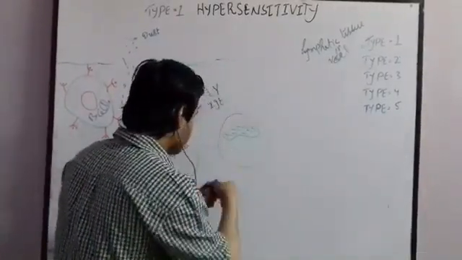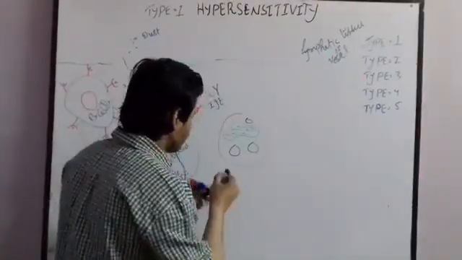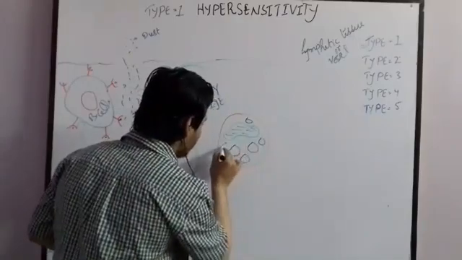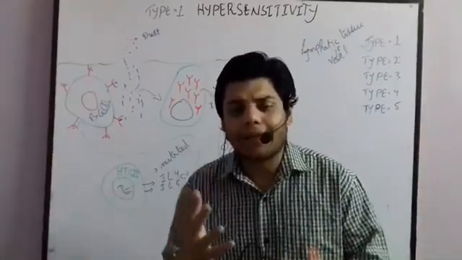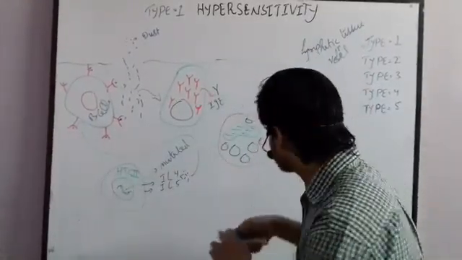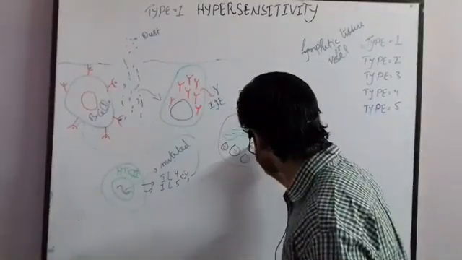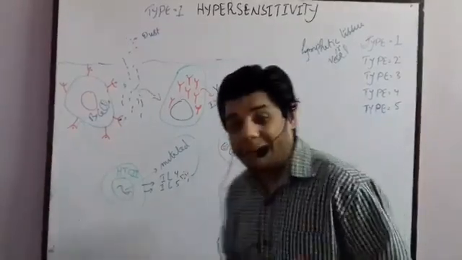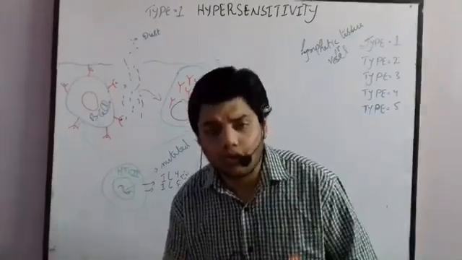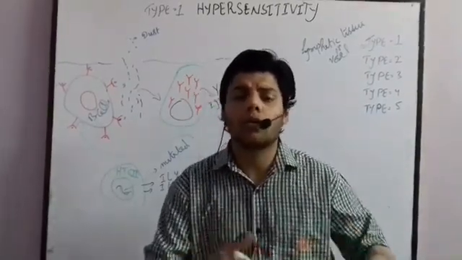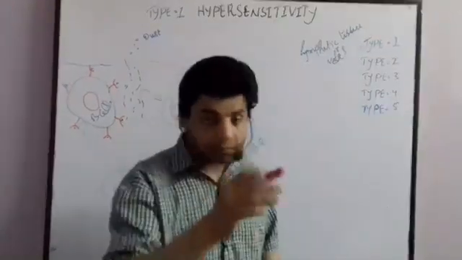So let me draw. Now these are the vesicles. Each vesicle contains chemicals. These dots are, let's suppose, representing that they contain chemicals. Chemicals like histamine, heparin, serotonin, leukotriene B4, C4, D4. These kinds of chemicals they contain.